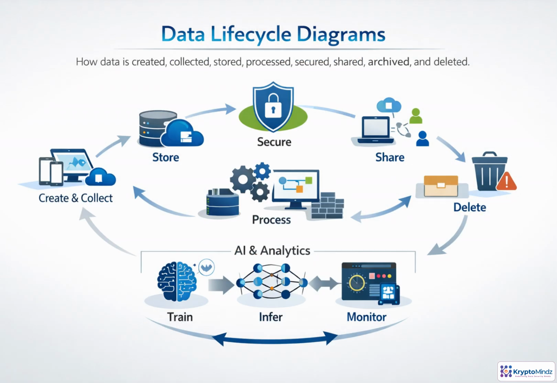A data lifecycle diagram turns governance into a process you can reason about. Data is created or collected, then stored, secured, processed, used, shared, and eventually archived or deleted. At each step, architects ask what controls are needed: encryption, classification, consent, retention, quality checks, and lineage. For AI systems, this view is especially important because training data, inference inputs, model outputs, monitoring signals, and feedback all depend on governed flows. It helps teams spot risk early, particularly with sensitive or regulated data.